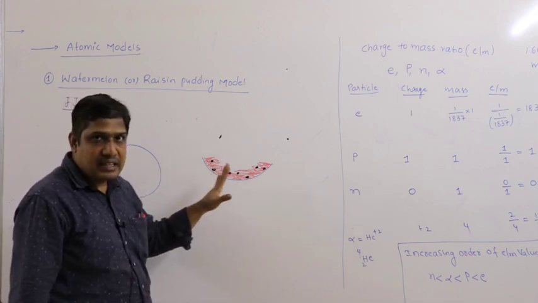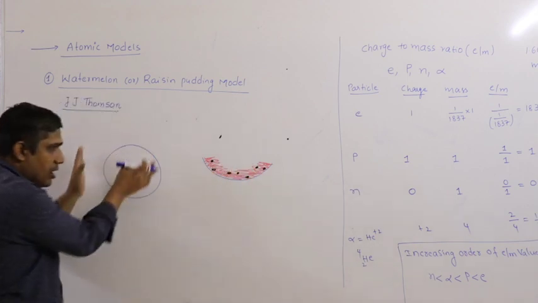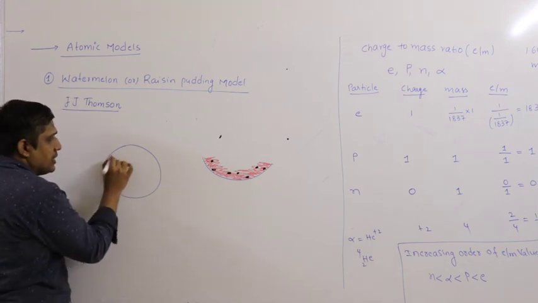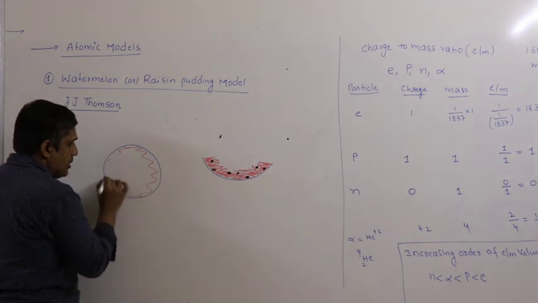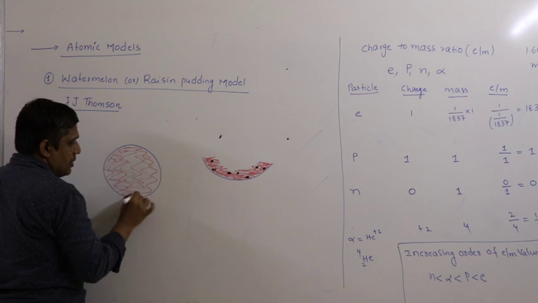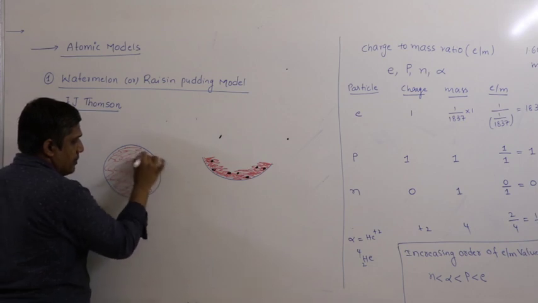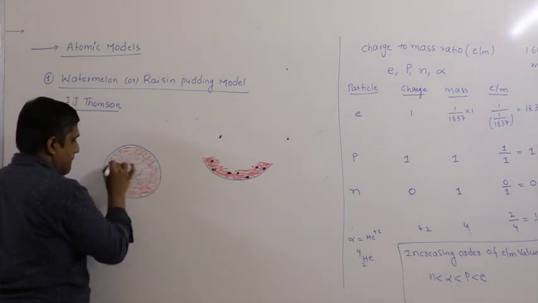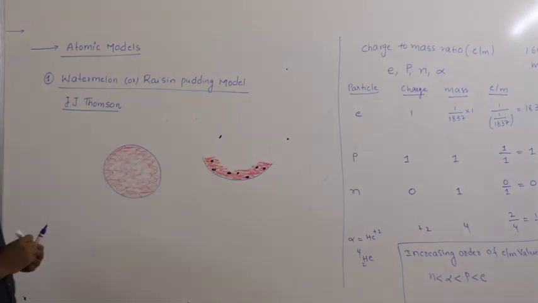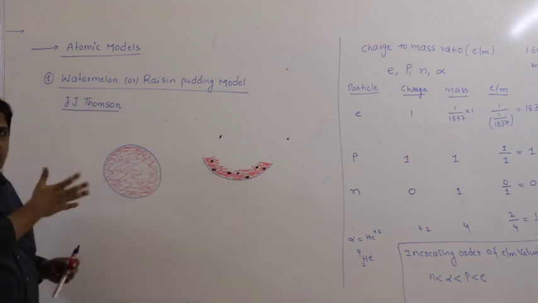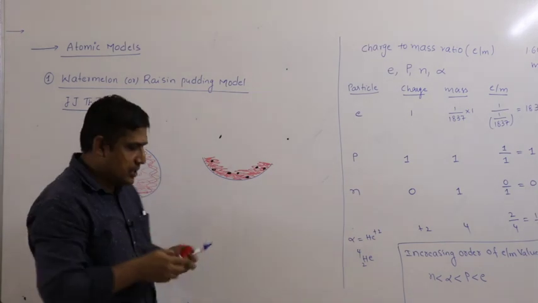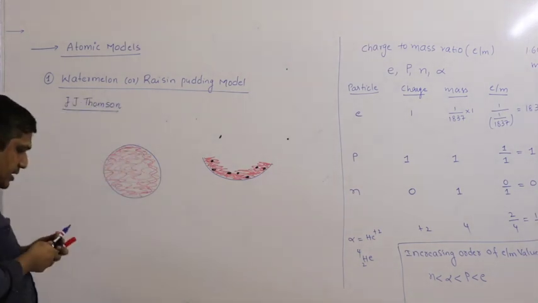The red pulp is considered as positive charge. Say this is the ball of positive charge, the red matter. This is a ball of positive charge which is distributed throughout the ball, like the red pulp, in which the electrons are embedded.